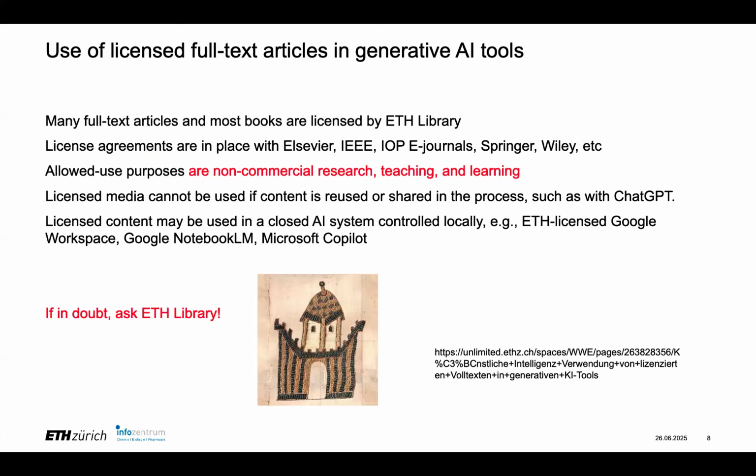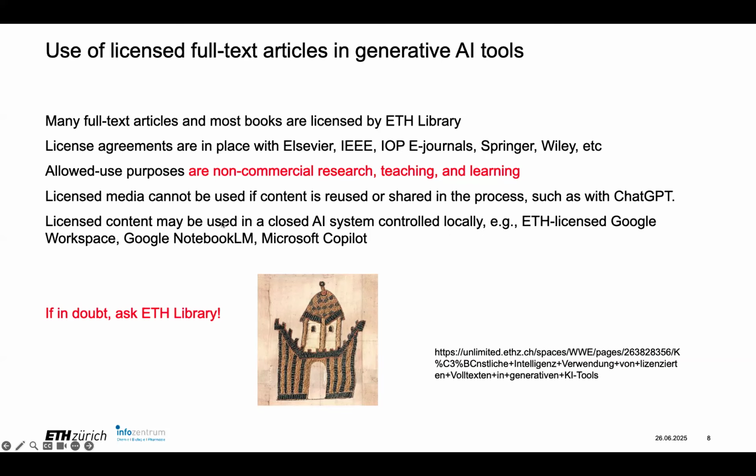When we talk about the full text articles that you get, ETH Library has agreements in place with all of the big publishers, and these allowed use purposes are non-commercial research, teaching, and learning. This licensed media can't be used if the content is reused or shared in the process, and that means things like ChatGPT.